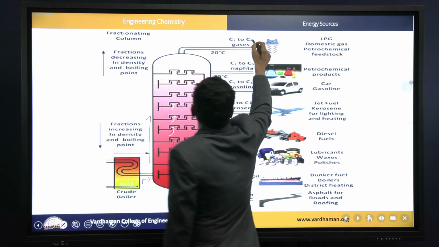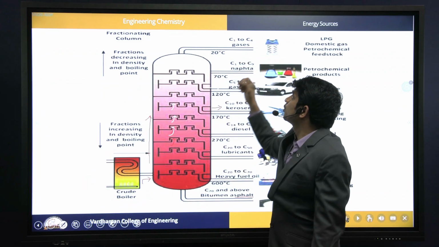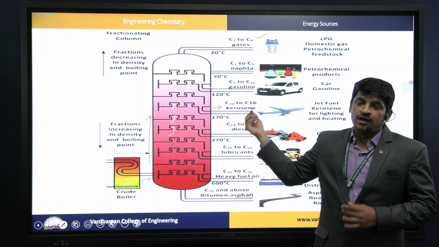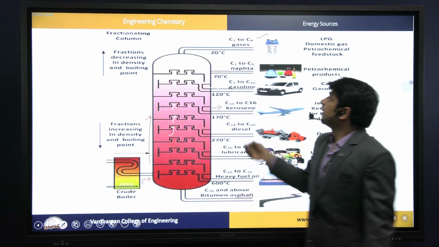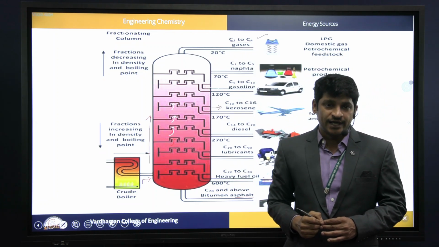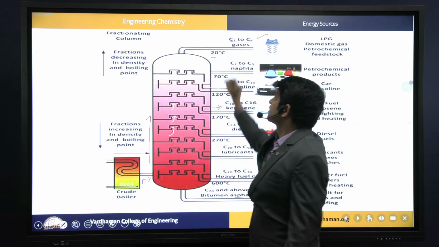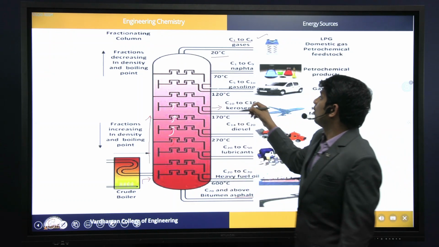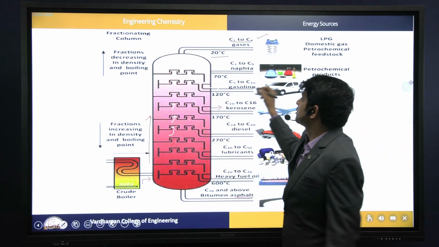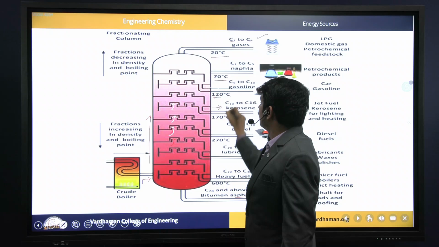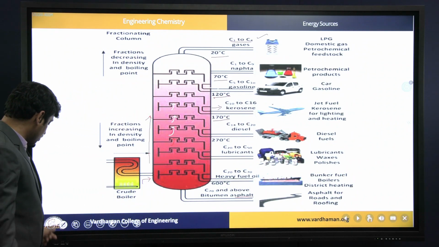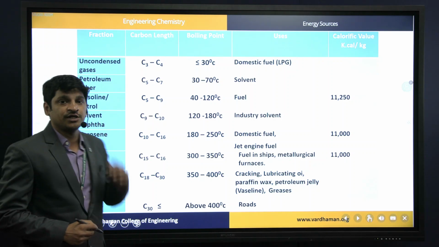Here the first fraction which can be collected from the topmost region will be uncondensed gases, which have lower hydrocarbon chain length ranging from C1 to C4. As hydrocarbon chain length is less, the boiling point is also less. Then in a similar manner, based on the carbon chain length present in different fractions, they will be separated at different boiling point regions. In the next slide, we will discuss which fractions can be separated at different temperature regions.